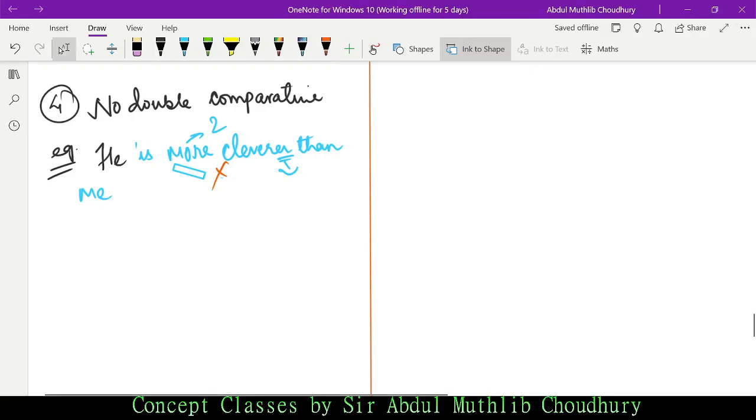So if you use cleverer, we cannot use the degree more, which is in comparative degree. In case of comparative degree, we cannot use more because more is used with adjectives with how many syllables? Two syllables, isn't it? And er is used with adjectives with one syllable. So you cannot merge both in a single sentence. It will be treated wrong. What is the appropriate usage? We cannot say he is more cleverer than me, isn't it? We should say he is cleverer than me. This is the appropriate sentence. This sentence is incorrect. All right, why?